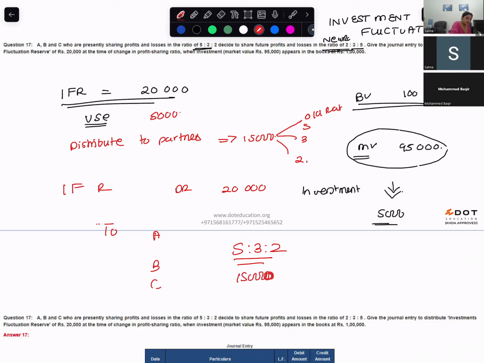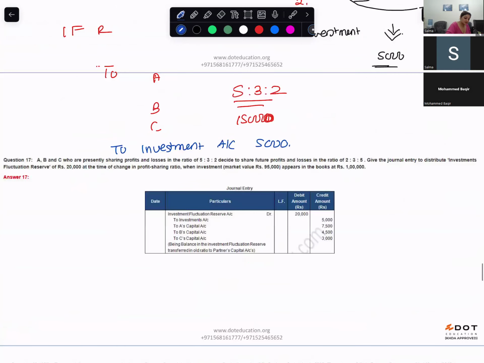And your investments are going down. So investment, if it goes up, you debit investment. Investment, if it is going down, you will credit investment. So credit to investment account 5,000. So this will be the journal entry that you will pass, 5,000.